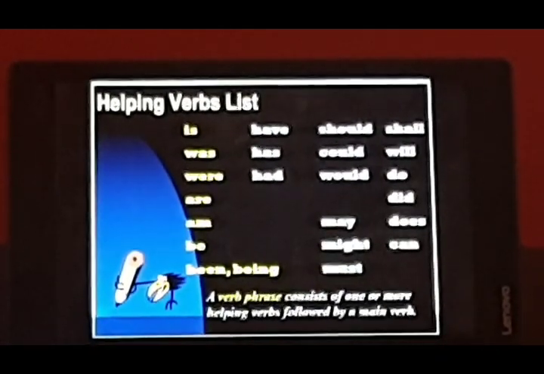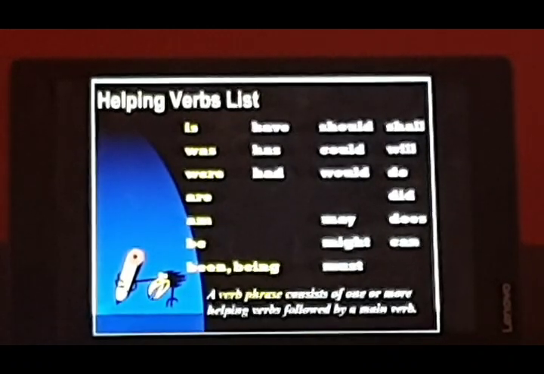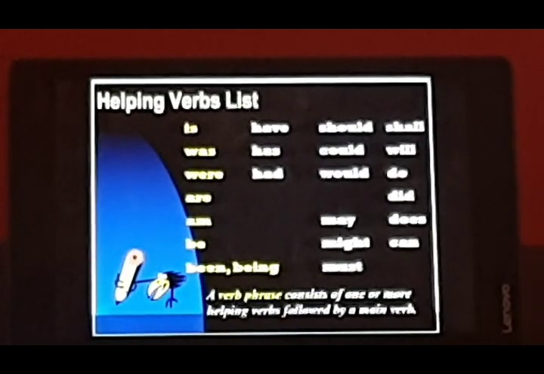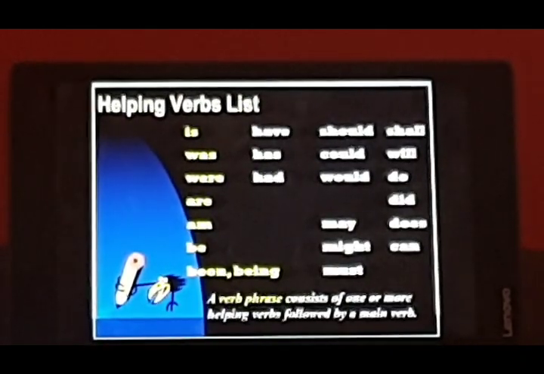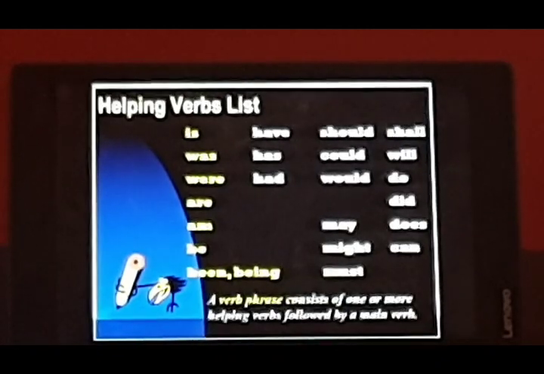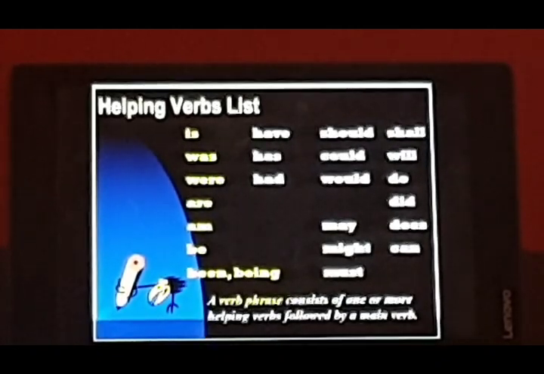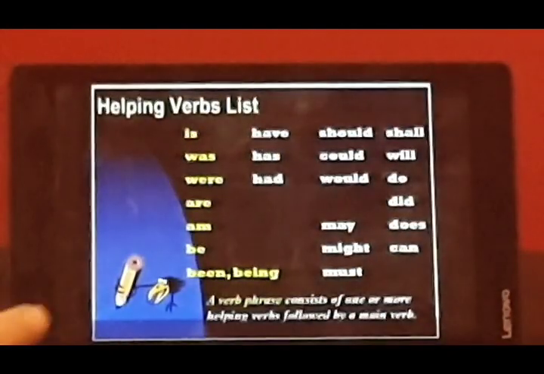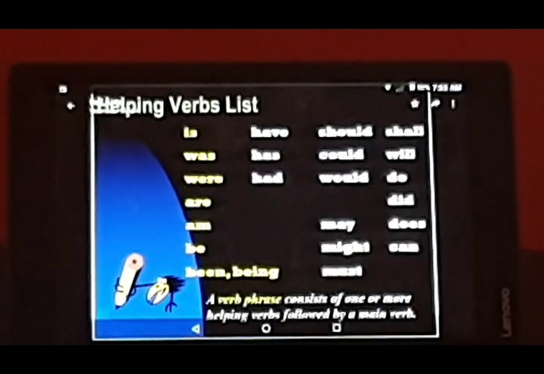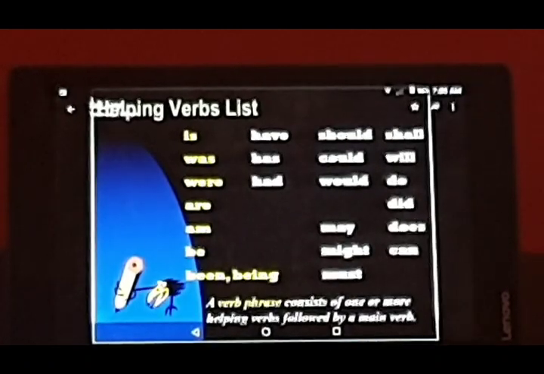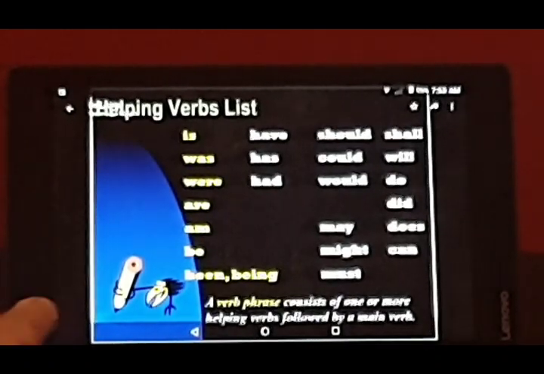A verb phrase. Why is it called a verb phrase? Because it's a group of words we are using as a verb. Shall have been going. See, 4 words, 3 helping and then 1 main verb. Will be sleeping. Shall be going. These are groups of words we are using as verbs. That is why they are called verb phrases, because it is not a single word. A verb phrase consists of one or more helping verbs followed by a main verb.